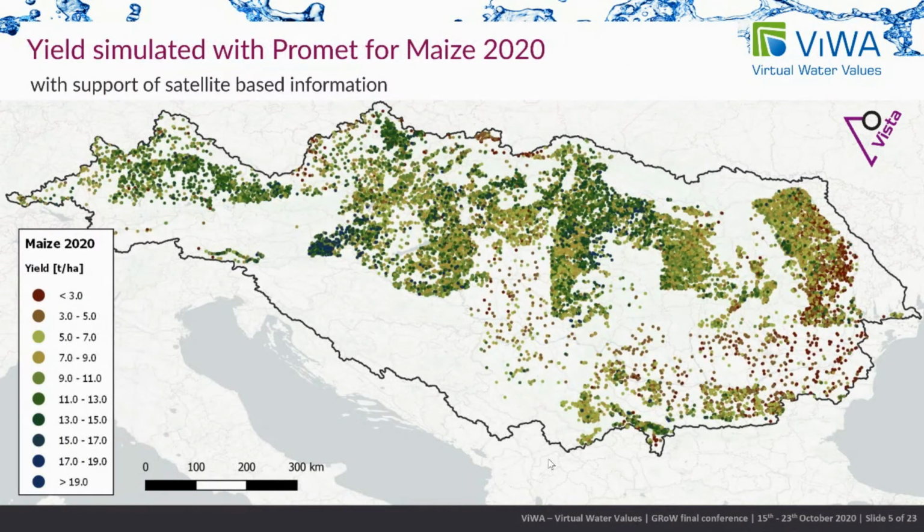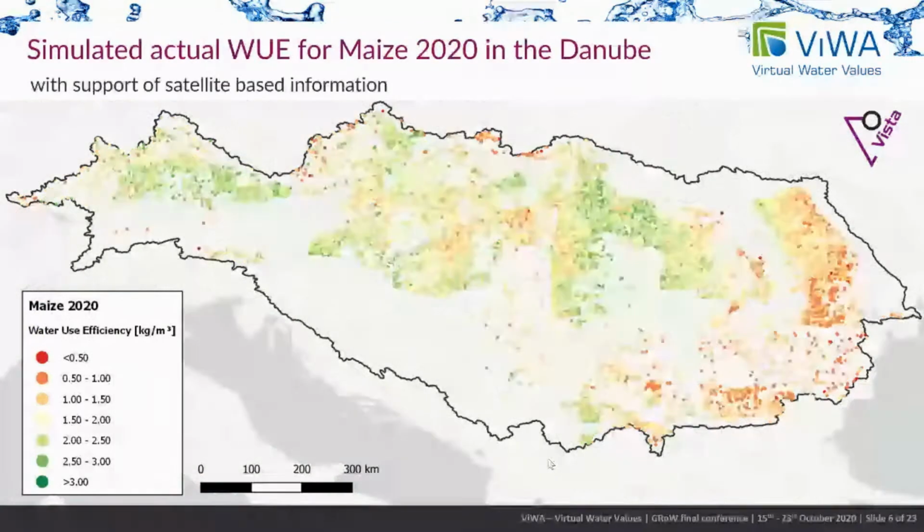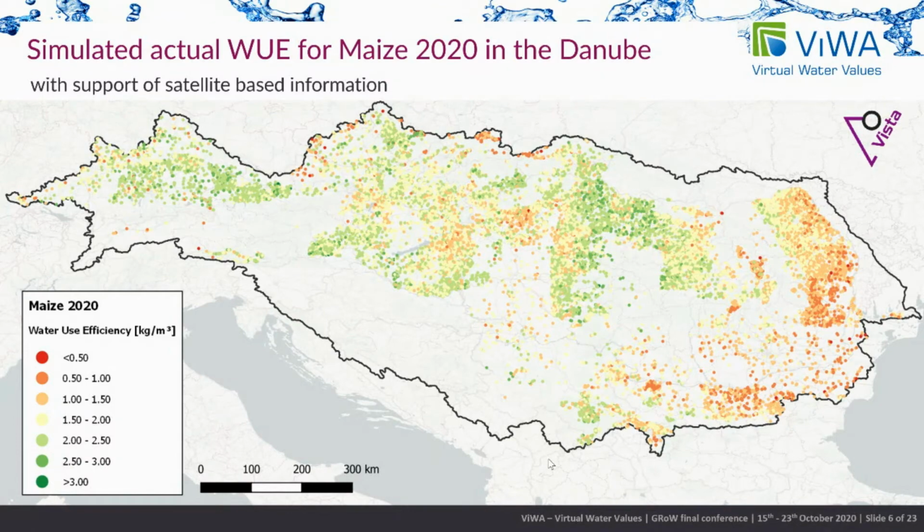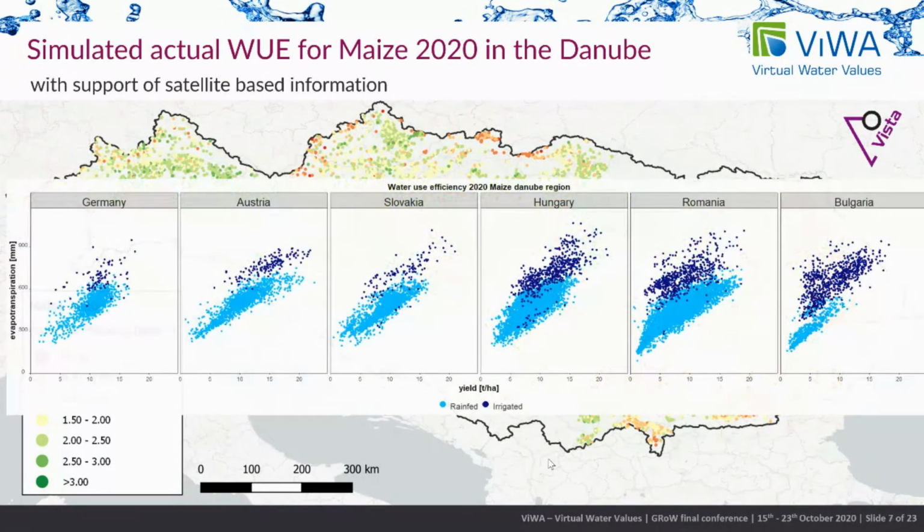But we also retrieve information on the yield based on the simulations and the satellite observations. Here you see the patterns of yield that we simulated, which are also, again, very variable. When you combine these two, we come to the variable that is most important for the ViWA project. It was water use efficiency. And you can see it changes a lot from west to east. There is mostly a reduction of water use efficiency, but also very specific and typical patterns are there, regionally very heterogeneous. And these can then, for example, be analyzed country by country. Let's look at the water use efficiency for the countries along the Danube going river downwards.